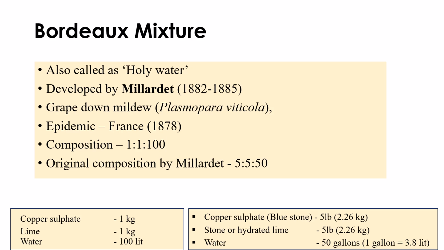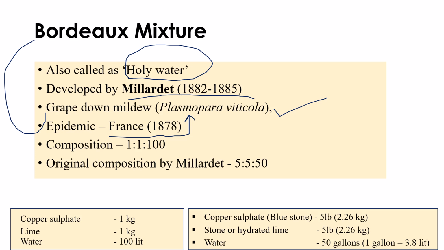Okay, so let's discuss what this Bordeaux mixture is, and all the history and mystery. This Bordeaux mixture is generally called holy water. It was developed by a scientist called Millardet between 1882 and 1885. This is a very specific fungicide, especially meant and developed for a disease called grapes downy mildew. This is one of the very important diseases that happened in France. It was an epidemic in France in 1878, and the pathogen is Plasmopara viticola, which causes grapes downy mildew. Especially for the management of grapes downy mildew, Millardet developed this Bordeaux mixture, and the composition is 1:1:100.